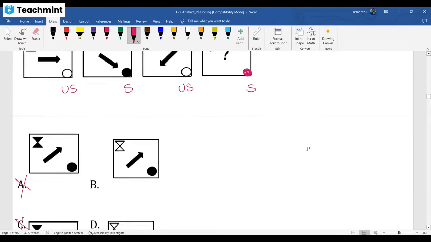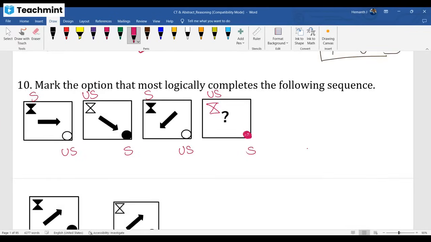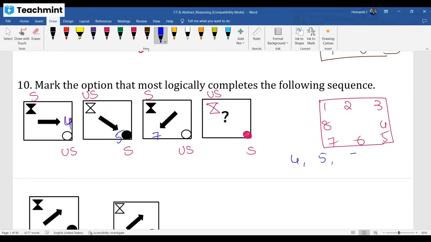Now you need to worry about that arrow mark. I already gave you the simple logic to check it: 1, 2, 3, 4, 5, 6, 7, 8. It is at fourth place. Here it is at fifth place. See that arrow, arrow is pointing at 4. Here it is at 5. Here it is at 7. My dear friend, 4, 5, 7: 4 to 5, 1 gap, 5 to 7, 2 gap. Next, 3 gap means 10th place. 8, 9, 10th place means here.